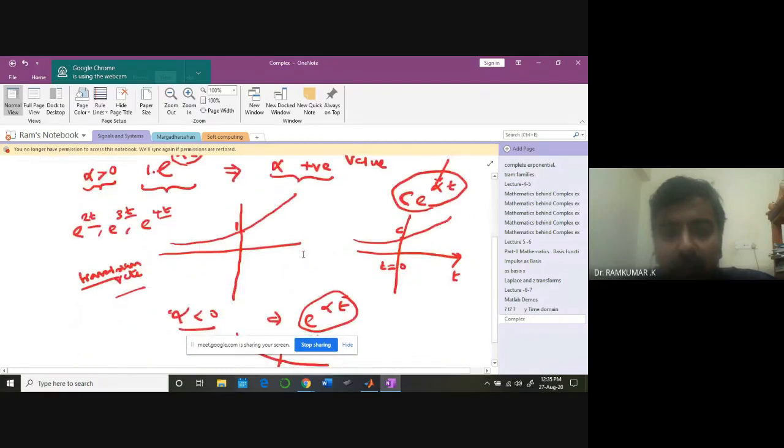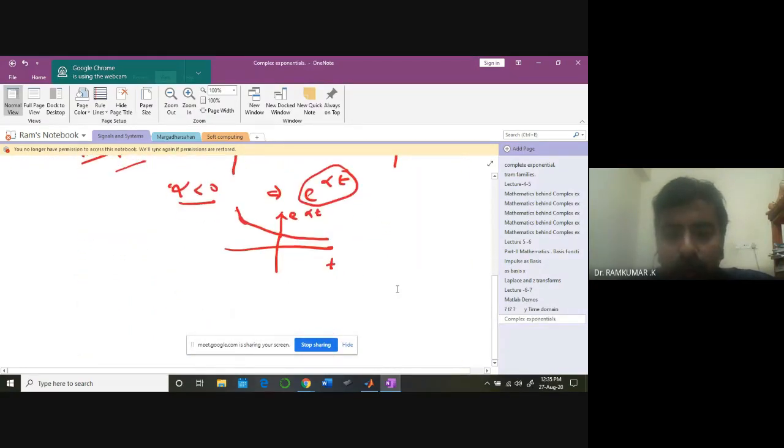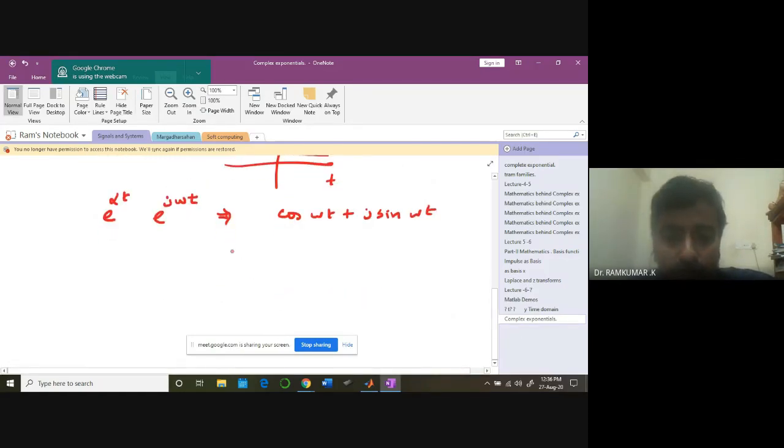Now just imagine, instead of a real number raised to the exponential, the exponential raised to a real value, I'm going to do it for an imaginary value. So what do I get? This is nothing but cos omega t plus j sin omega t. So I'll be getting a pure sinusoidal waveform.